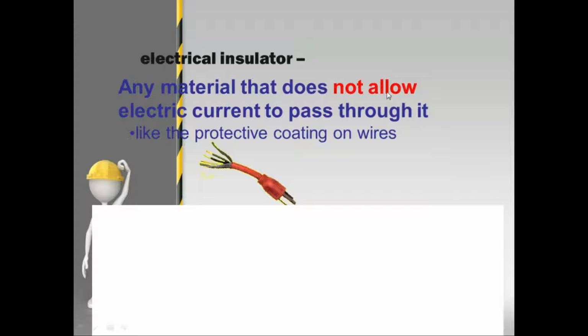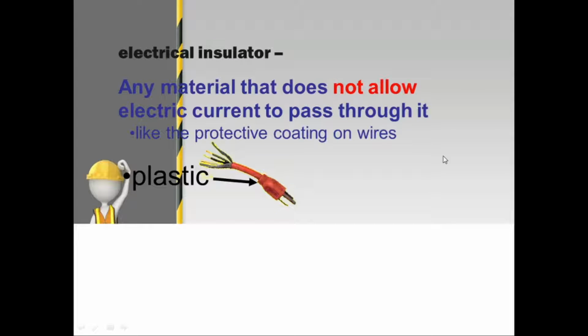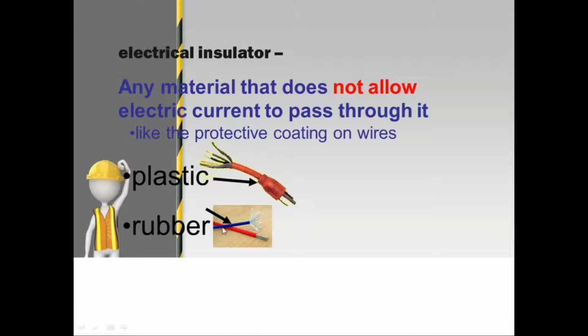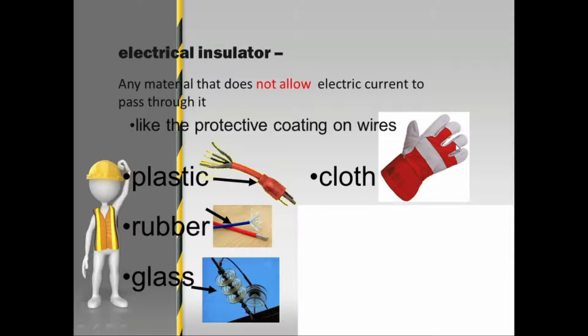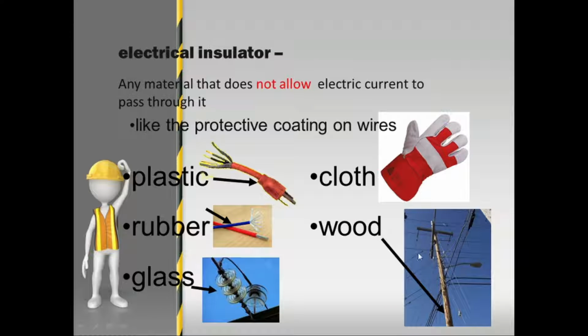So when we say electrical insulator, any material that does not allow, just remember the words not allow, electric current to pass through it, like the protective coating on wires. So what is an example of electrical insulator? Just remember, not allow. The examples are plastic, rubber, glass, cloth, and wood.